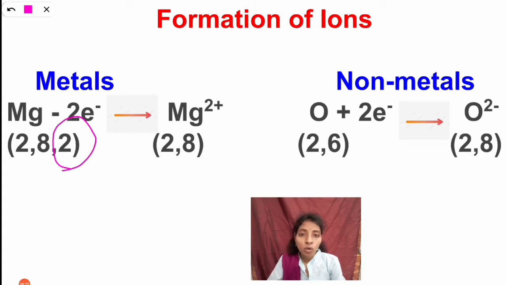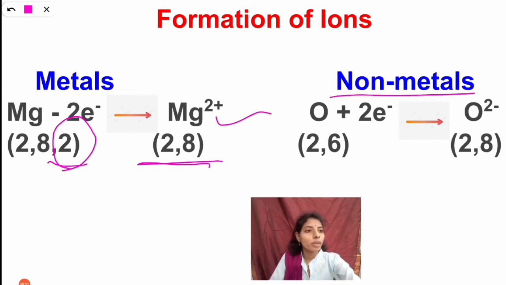So it wants to get the nearest noble gas configuration. For that it will lose these 2 valency electrons. Then it will be stable with 8 electrons in the valency shell. So you can see here the configuration is 2, 8 after losing 2 electrons. So it becomes Mg plus 2. Plus 2 means it loses 2 electrons.